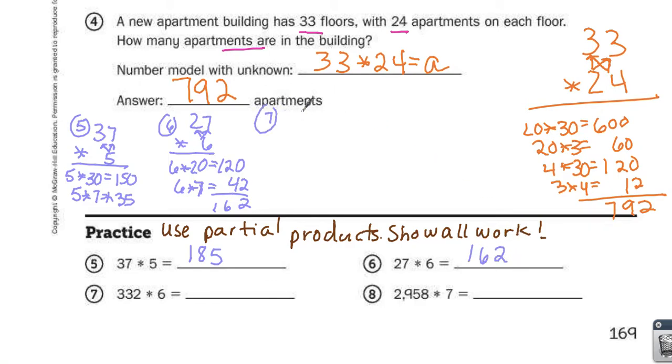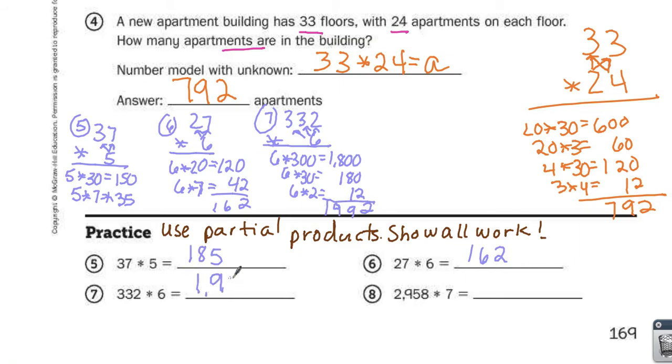Number 7, 332 times 6. I'll start with 6 times 300, which equals 1,800. 6 times 30, which equals 180. And then 6 times 2, which equals 12. 1,992.